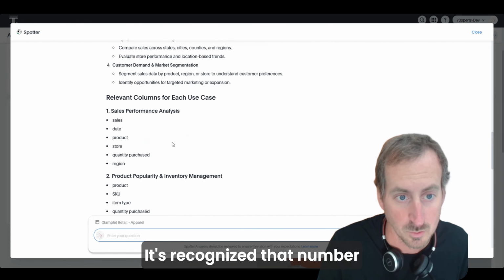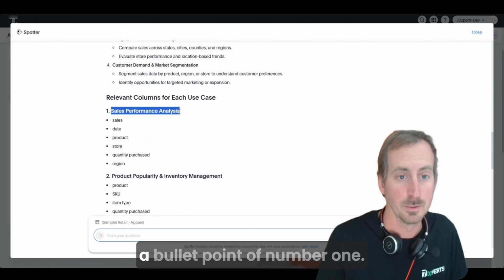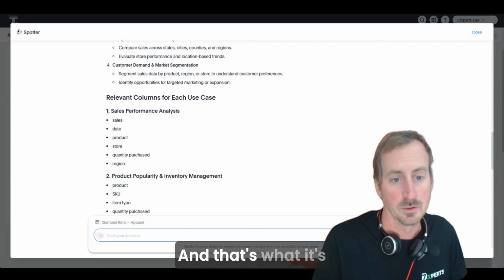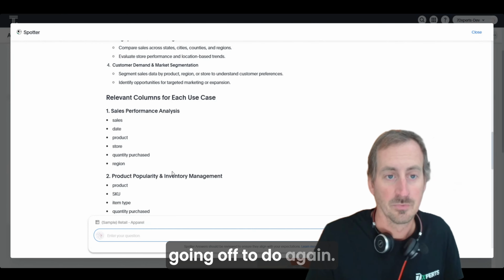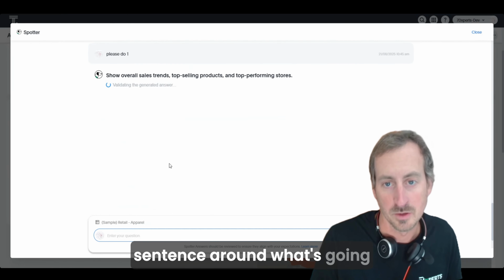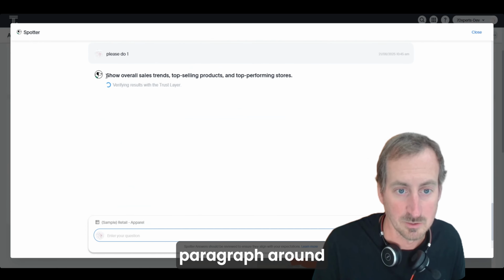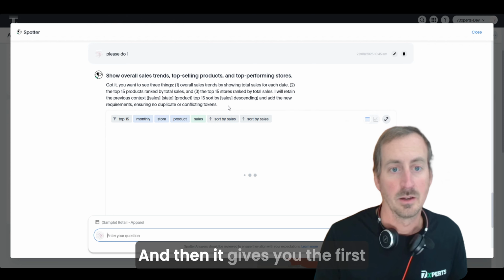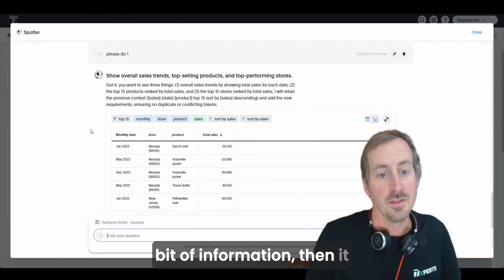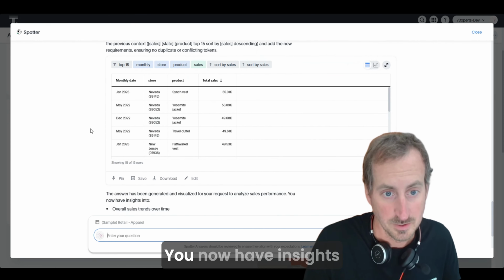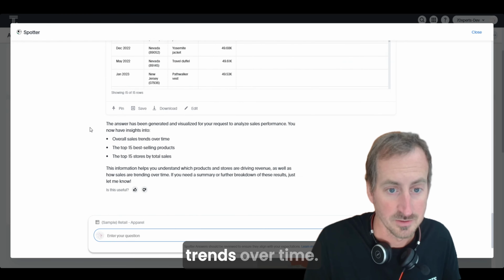It's recognized that number 1 is the first one that it listed with a bullet point of number 1, and that's what it's going off to do. Again, it gives you a quick sentence around what's going on and then a comprehensive paragraph around what it's doing. And then it gives you the first bit of information. Then it tells you what it's showing. You now have insights into the overall sales trends over time.